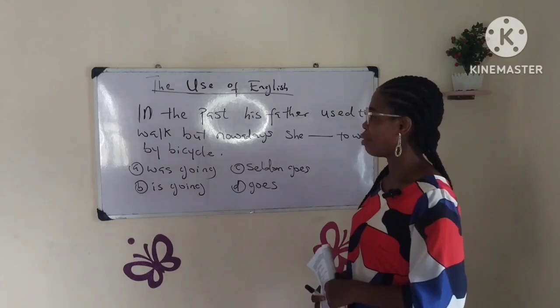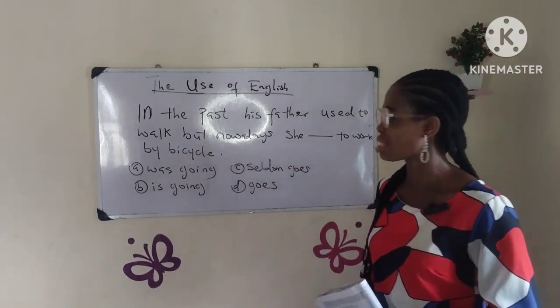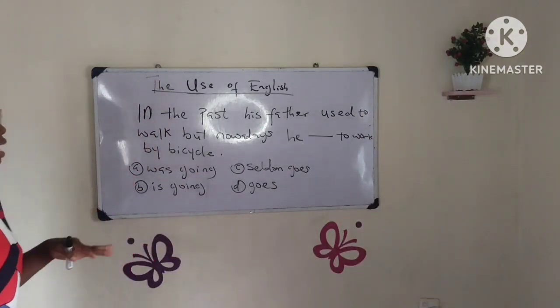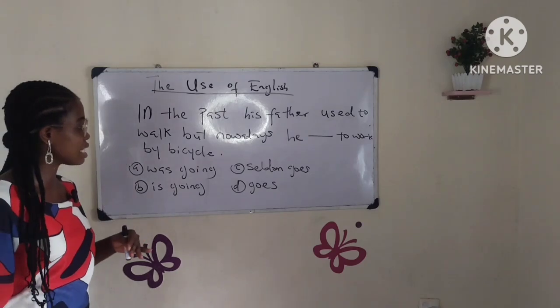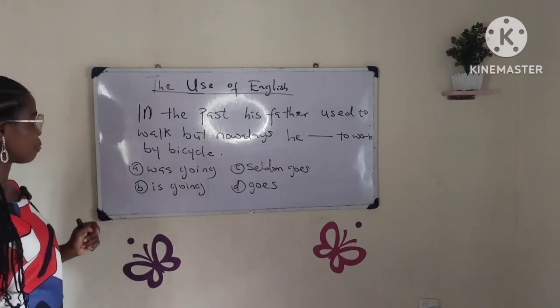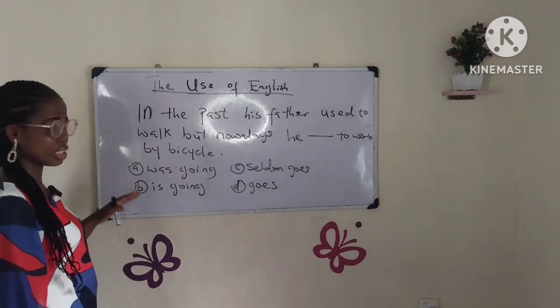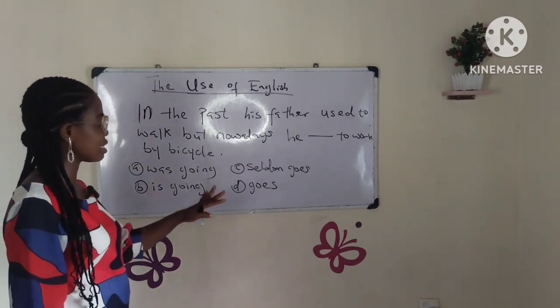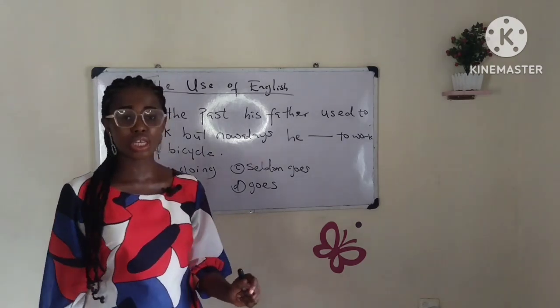Okay, all right. Let's look at this question from the past questions. In the past, his father used to work, but nowadays he dashed to work by bicycle. We have option A was going, B is going, C seldom goes, and D goes. Which one is the correct answer?